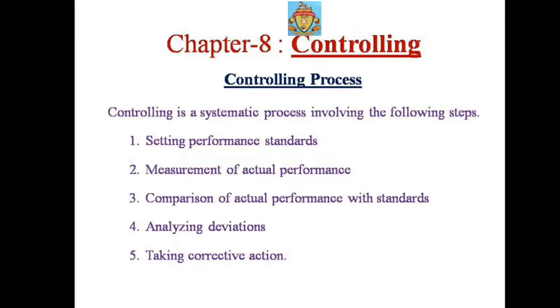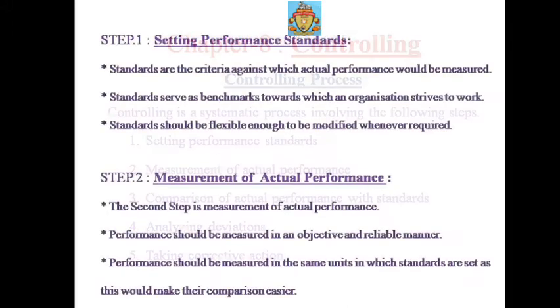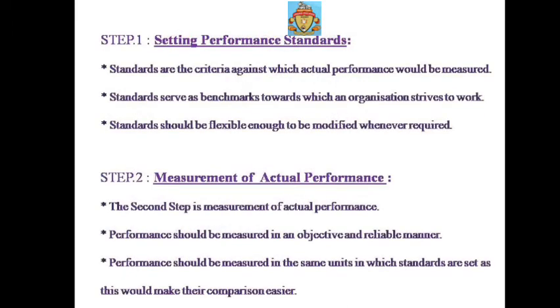Okay, so first step, that is setting performance standards. This step says that the first step of the controlling process is setting performance standards. Here standards are the criteria against which actual performance would be measured.